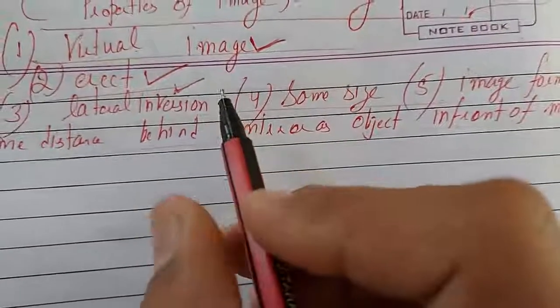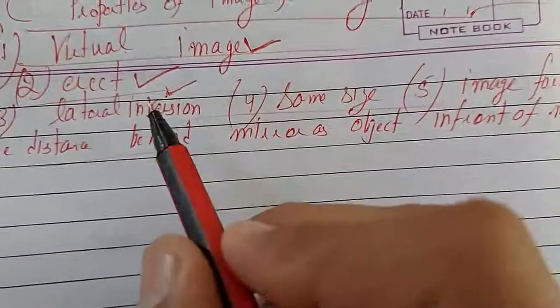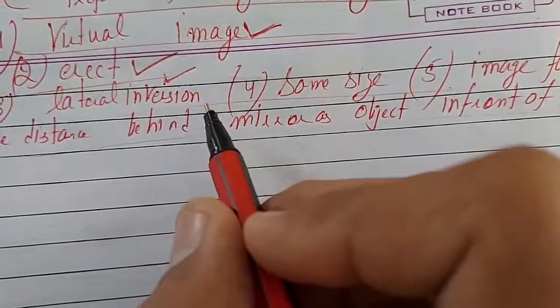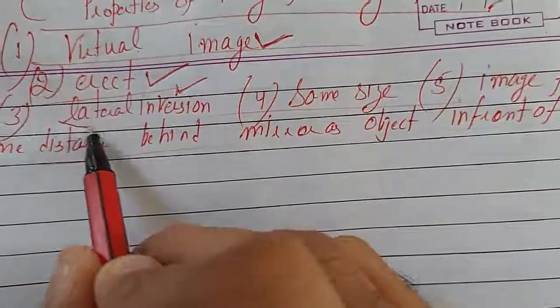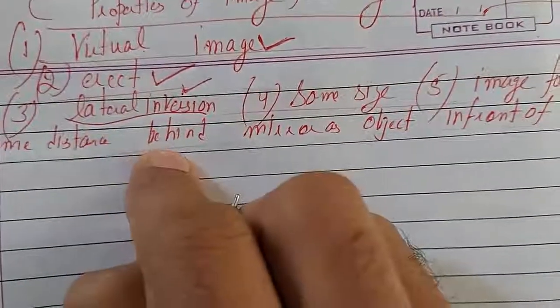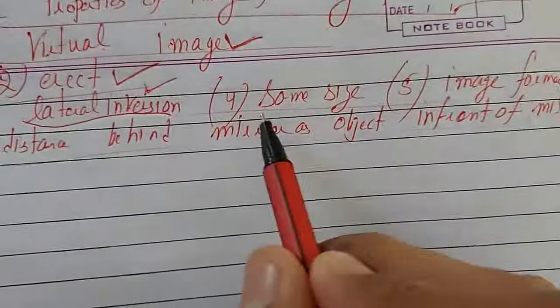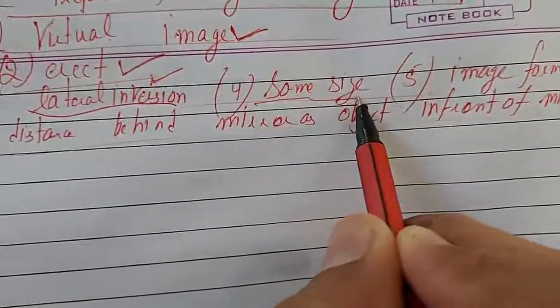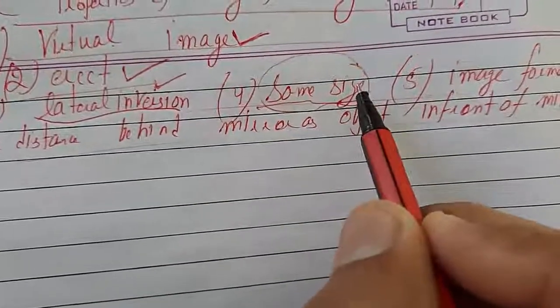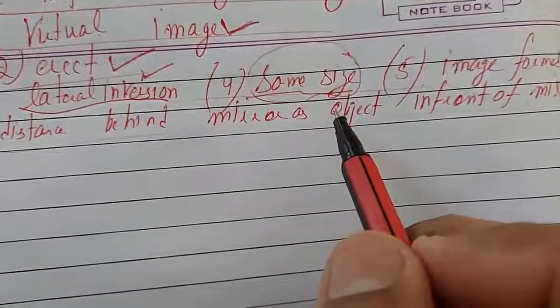The right side of our body appears left and the left side appears right. This phenomenon is known as lateral inversion. So the image we get in a mirror is laterally inverted. The image is of the same size as the object. If the object is 6 feet, we will get an image 6 feet in the mirror.